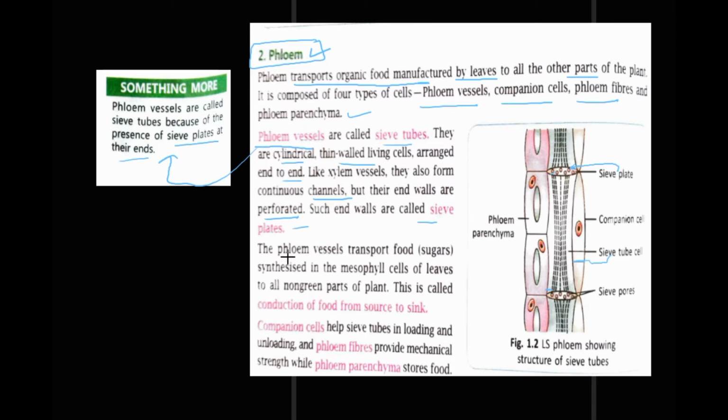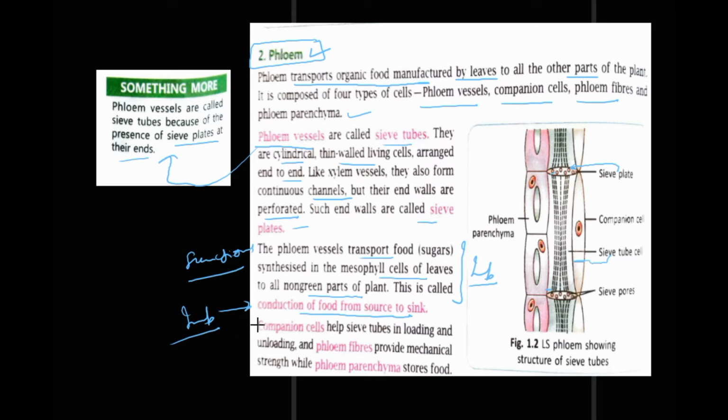Now we move on to the functions of the phloem vessels. What functions do they perform? They transport food, or sugars mainly, synthesized in the mesophyll cells of the leaves. It is important, keep it in mind. From the mesophyll cells of the leaves to all non-green parts of the plant. This is called conduction of food from source to sink. Right?